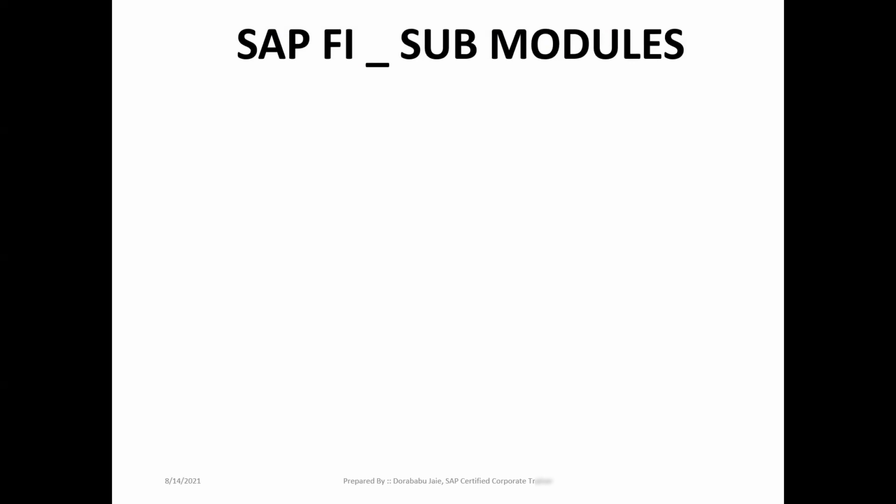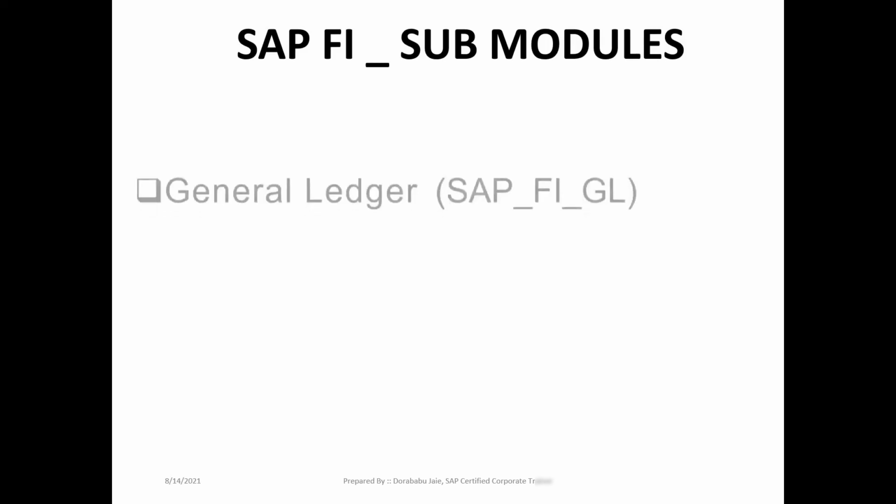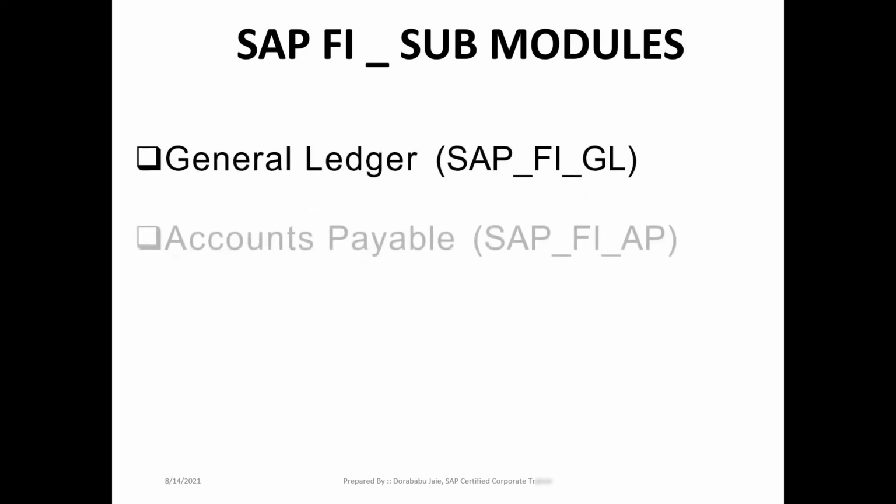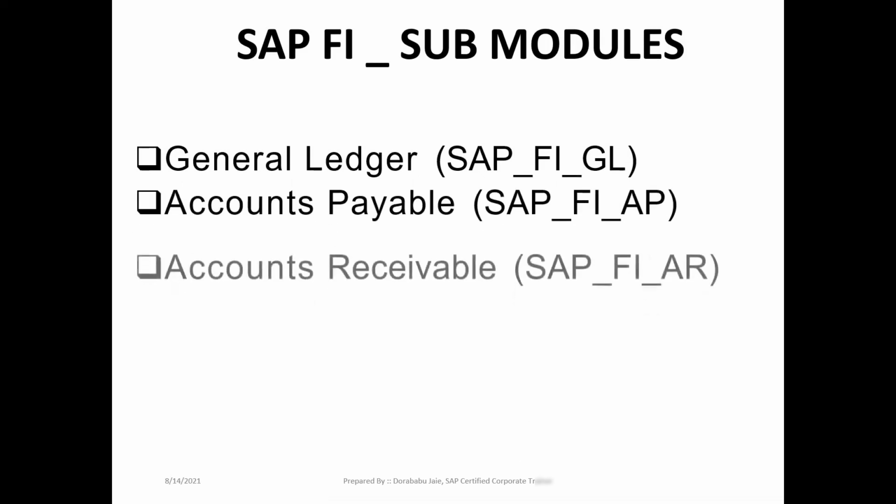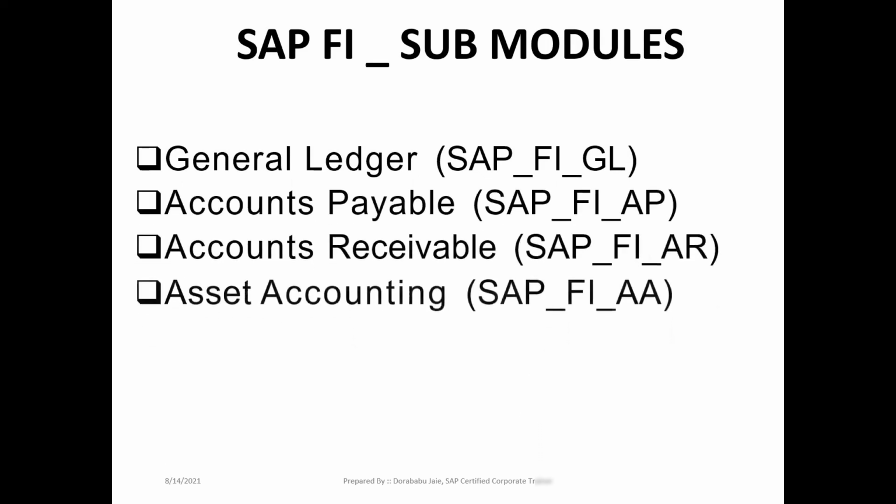In SAP FI, we have 4 different sub modules. Let us see one by one. First one is general ledger, second one is accounts payable, third one is accounts receivable, fourth one is asset accounting. We need to concentrate on these 4 areas, then only we will get SAP FI reports.